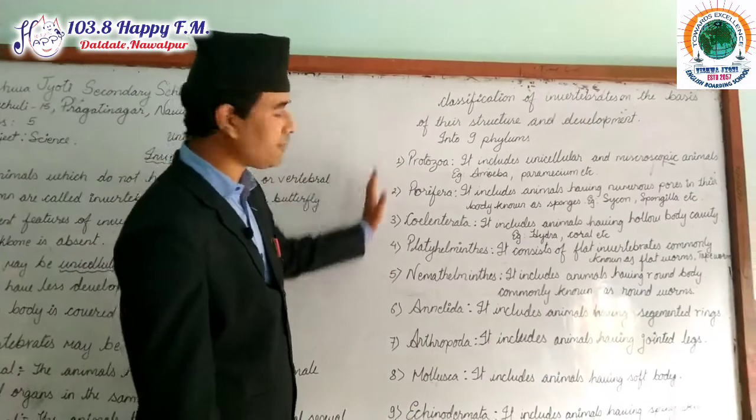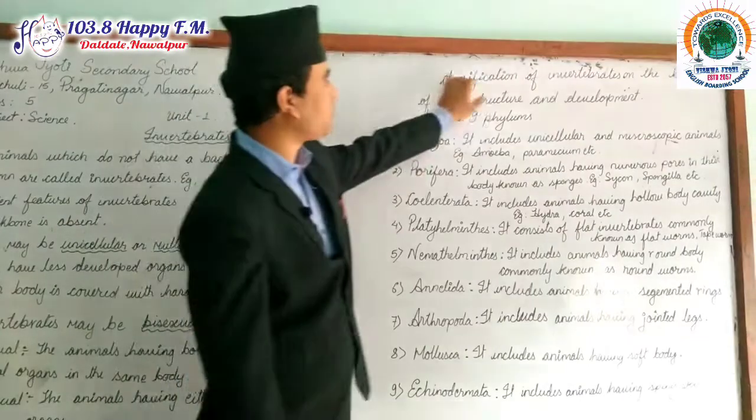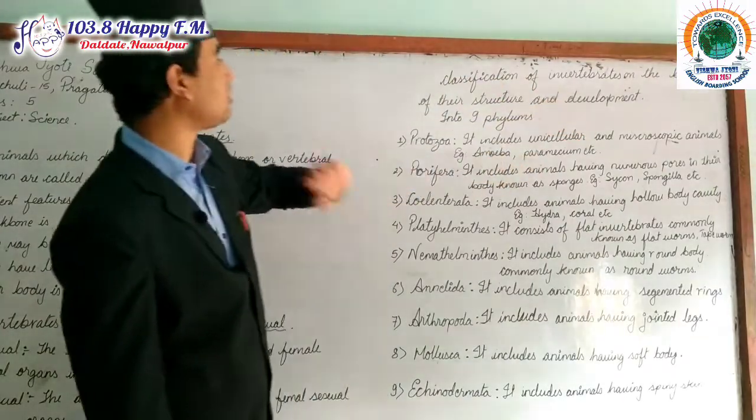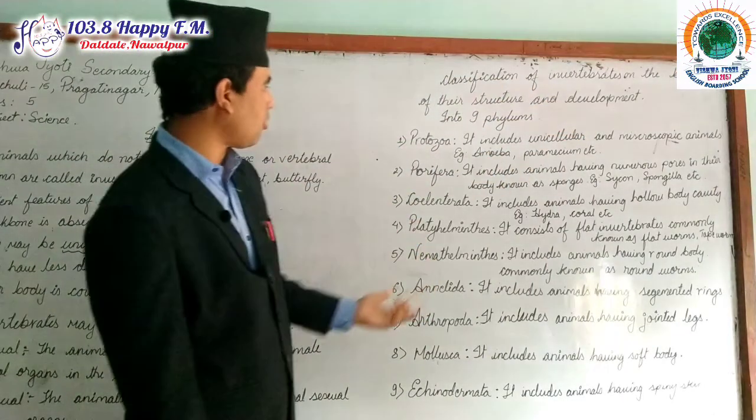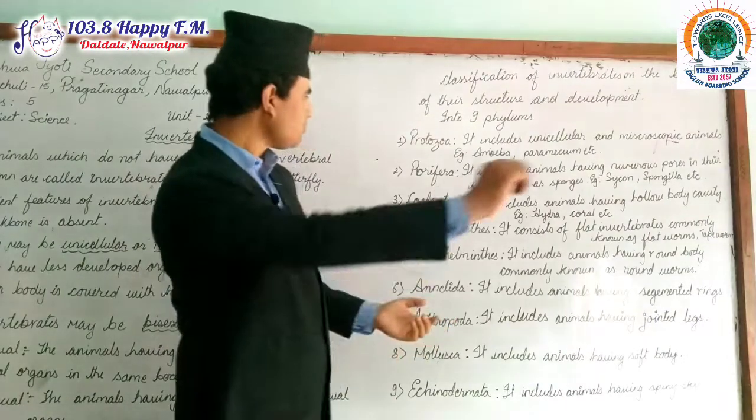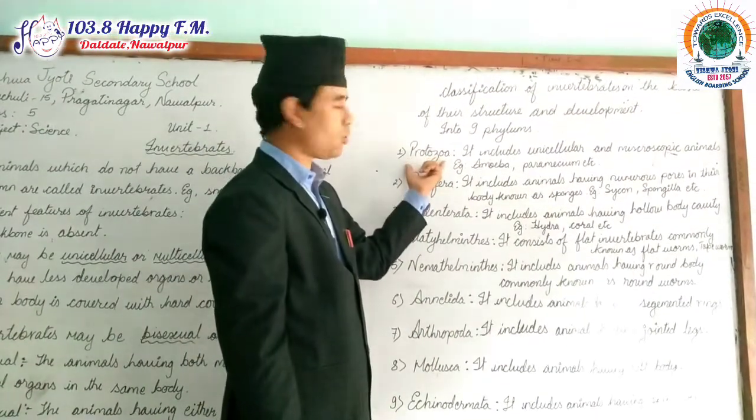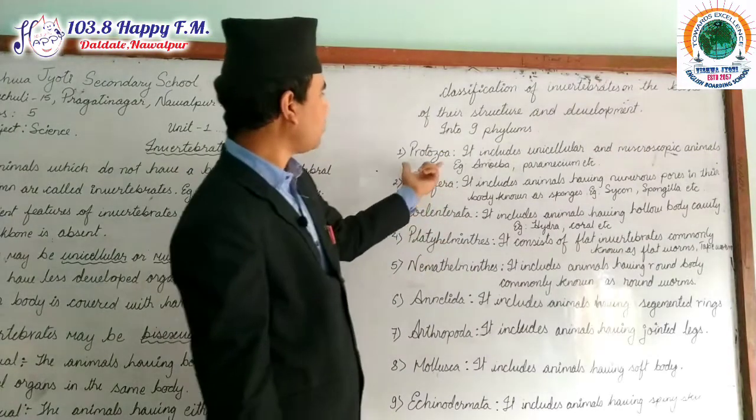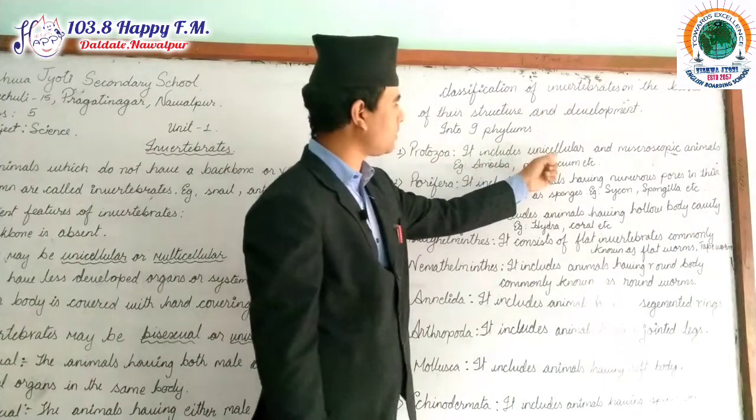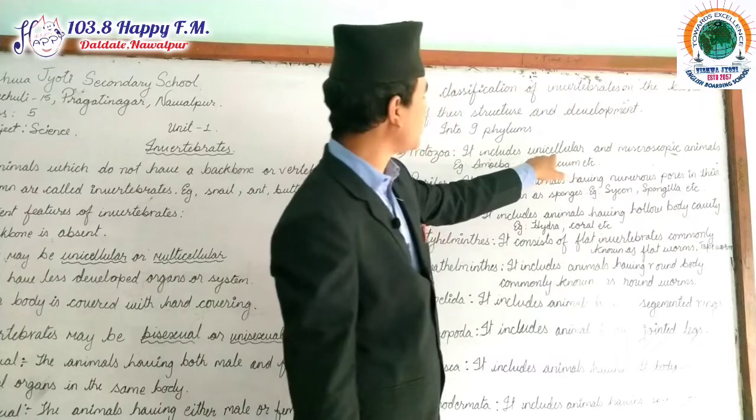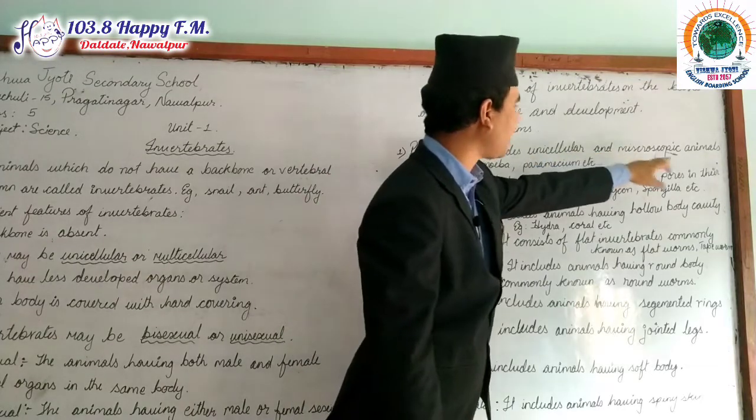Now, these are the 9 phyla of the classification of invertebrate animals on the basis of their structure and development. Now, let us know about the basic knowledge regarding the protozoa. Basically, protozoa includes unicellular organisms and microscopic animals.